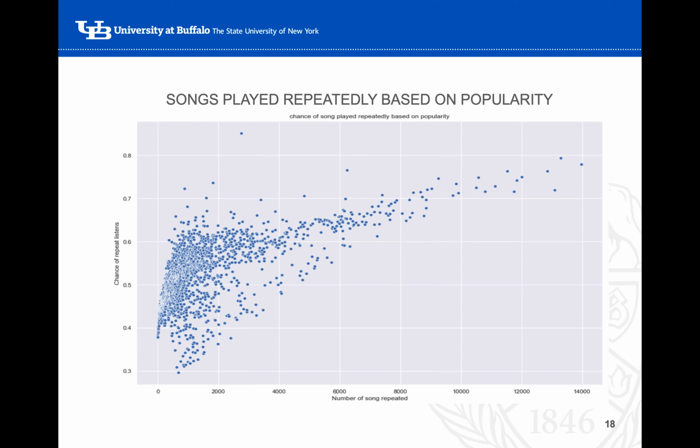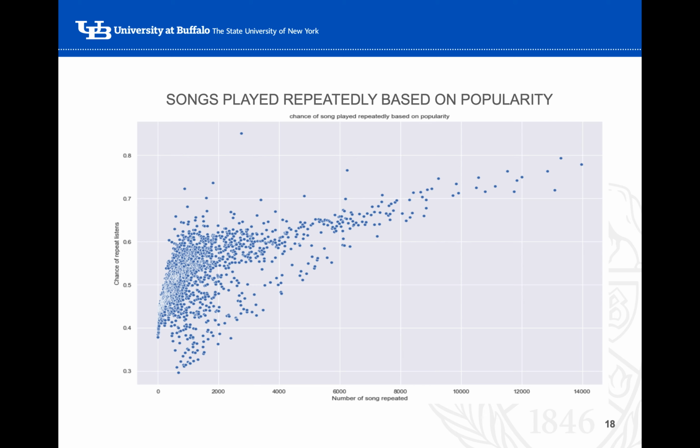This plot was what we did to understand the variation of repeated listens based on the respective popularity, and we could see that there is some sort of a relation, but it's still erratic and has a lot of noise in it. You can see that there's a huge chunk of information present down below on the left-hand side of the plot, which gradually declines, and as we go we can see a linear trend in it.